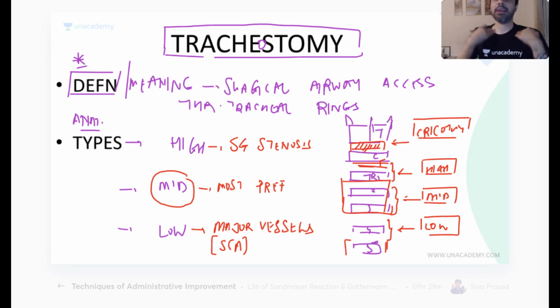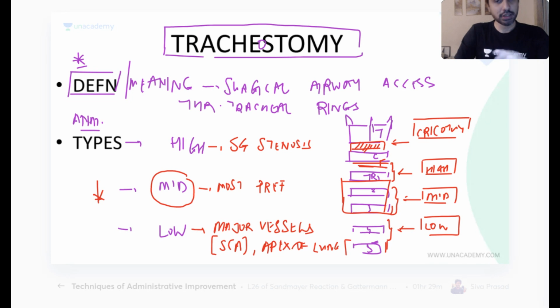Okay, here is the subclavian artery, behind the clavicle. So the lower I go, the closer I go to the subclavian artery. Anything else that can get injured apart from the subclavian artery? Not a vessel. Yeah, apices, apex of lung. Good job, Pratik. Recurrent nerves can get injured in any of them, not necessarily the low tracheostomy. So now you know. That's why mid tracheostomy is going to be preferred.